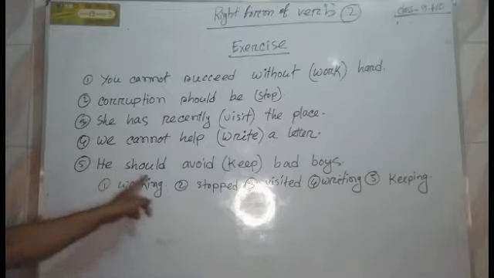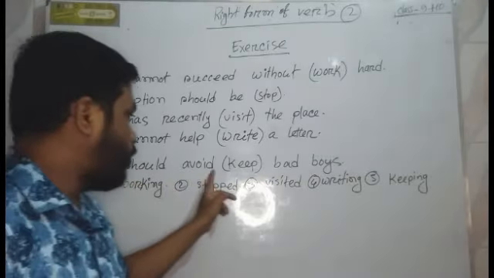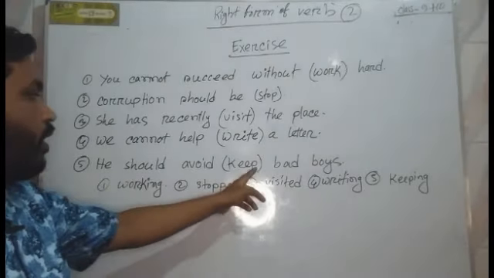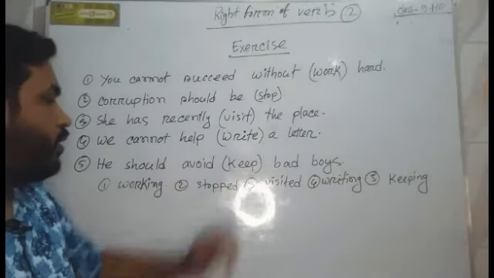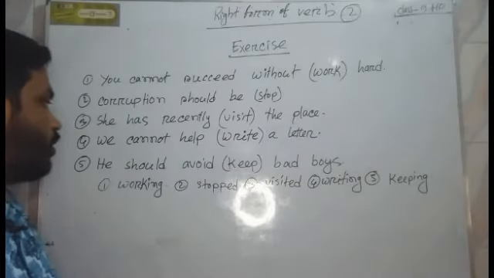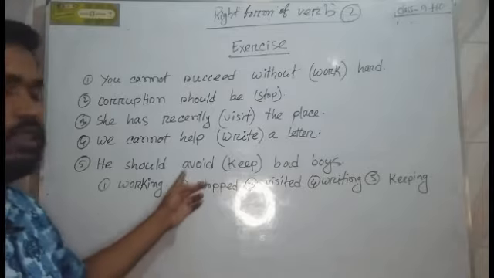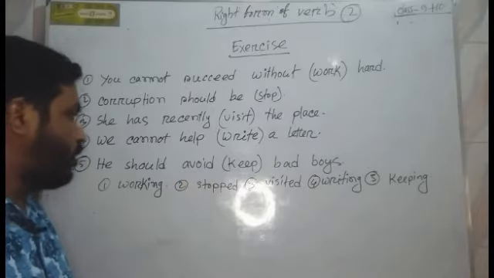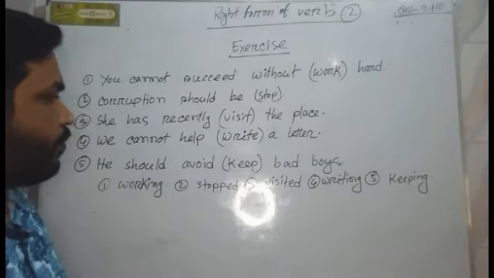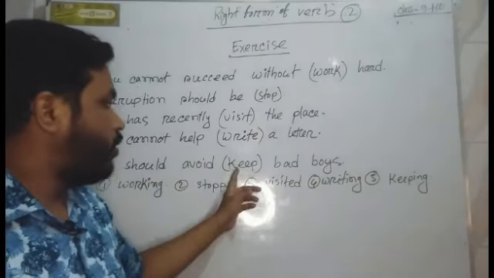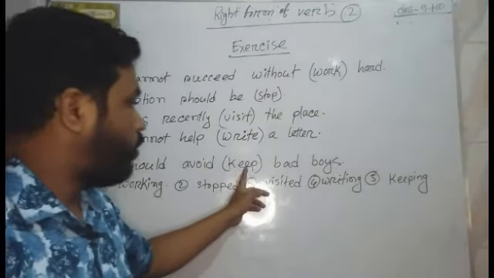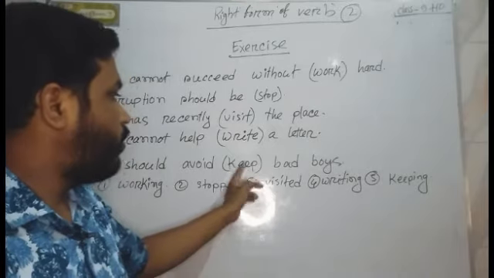The fifth sentence is he should avoid keeping bad boys. Here after avoid, ing is used with keep because there are certain verbs such as start, stop, avoid, and if these verbs are used before a verb, we use ing with the verb. So here we use ing with the verb.